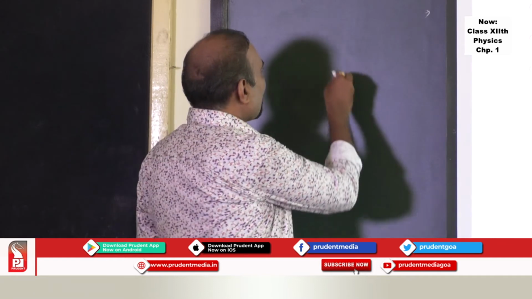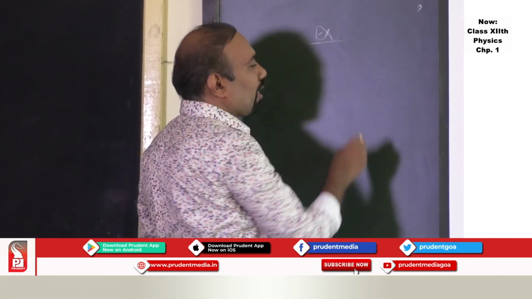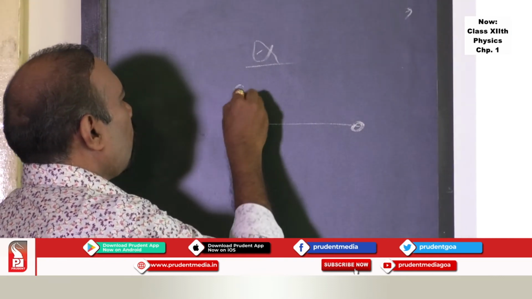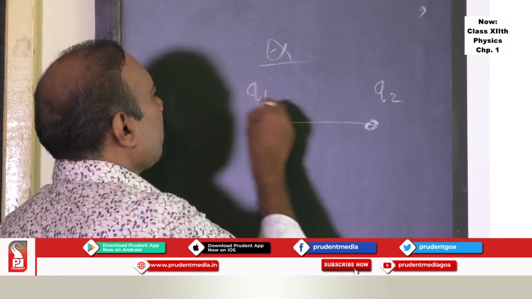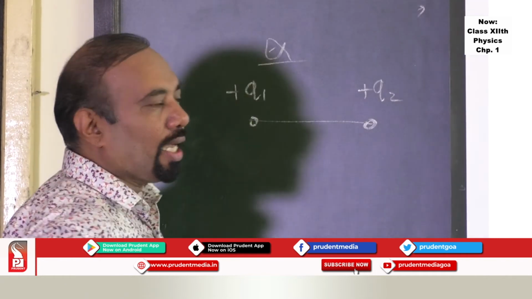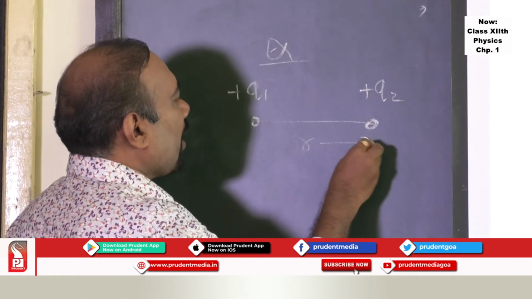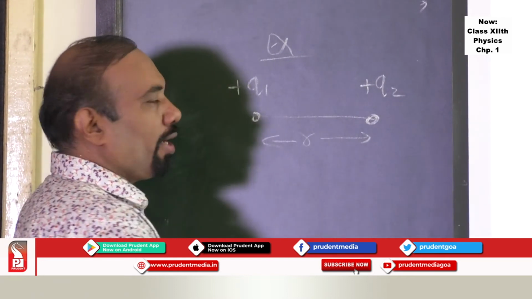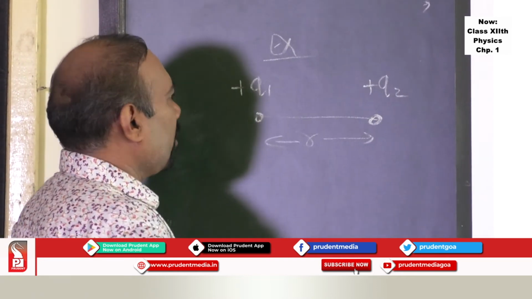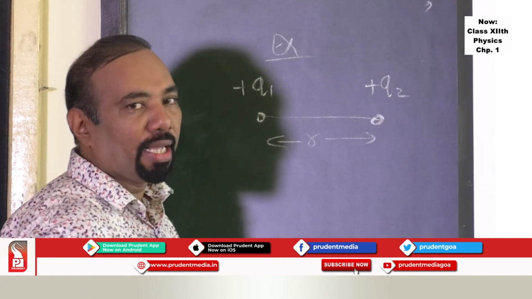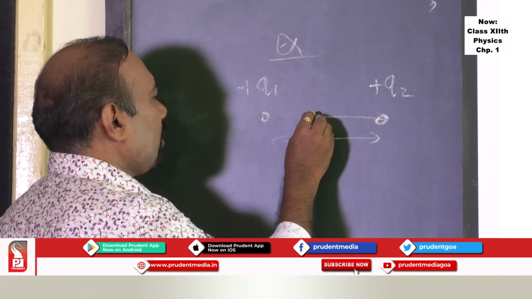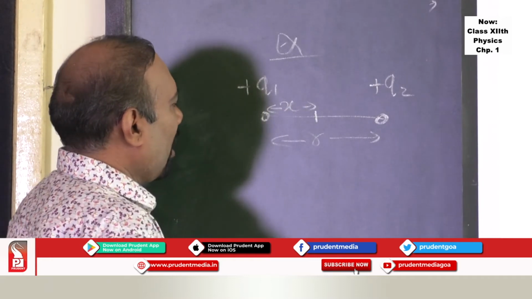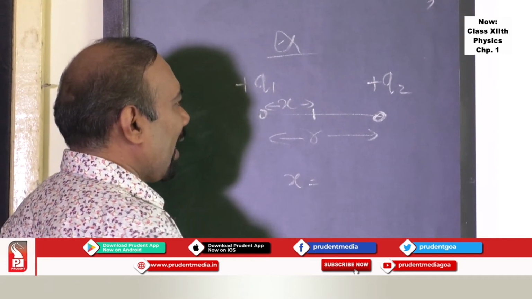One can ask a number of numericals based on this, where you have two charges, Q1 and Q2, both positive, separated by a distance r. And if you want to find the neutral point, at some point there will be a neutral point. If these two charges are of different magnitude, and at some point there is a neutral point, then assume this distance as x, and I can find this distance x.